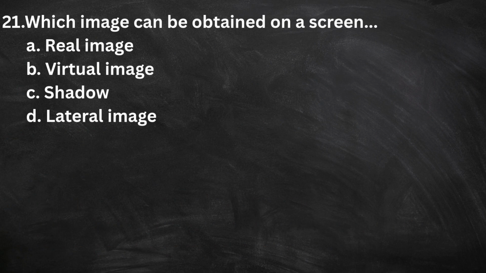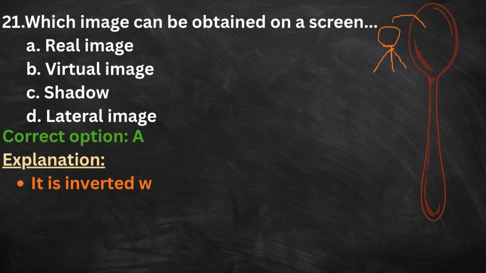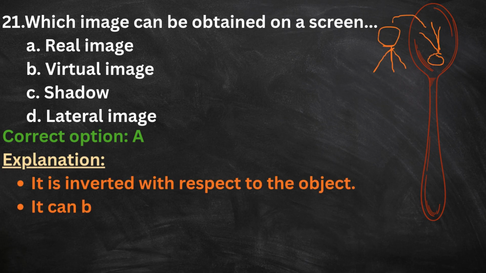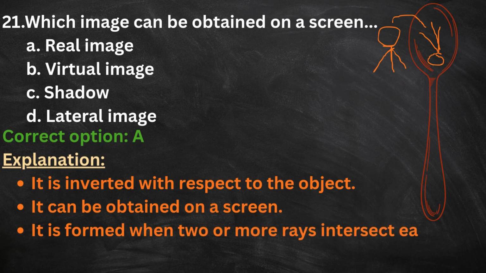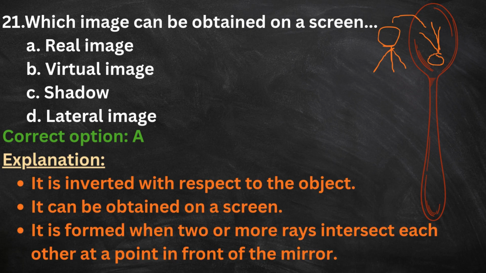21. Which image can be obtained on screen? A. Real image. B. Virtual image. C. Shadow. D. Lateral image. The correct option is A. Here is the explanation. It is inverted with respect to the object. It can be obtained on a screen. It is formed when two or more rays intersect each other at a point in front of the mirror.